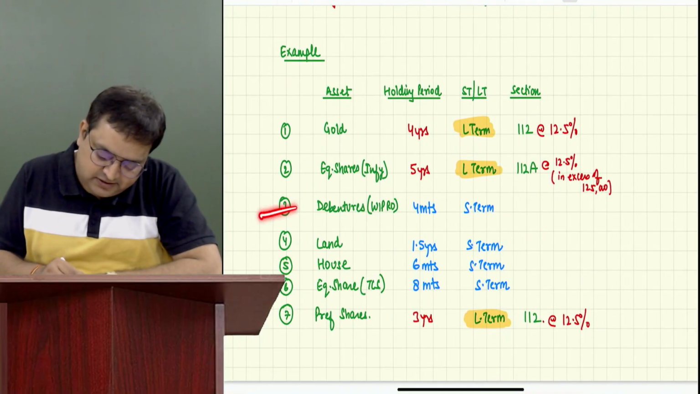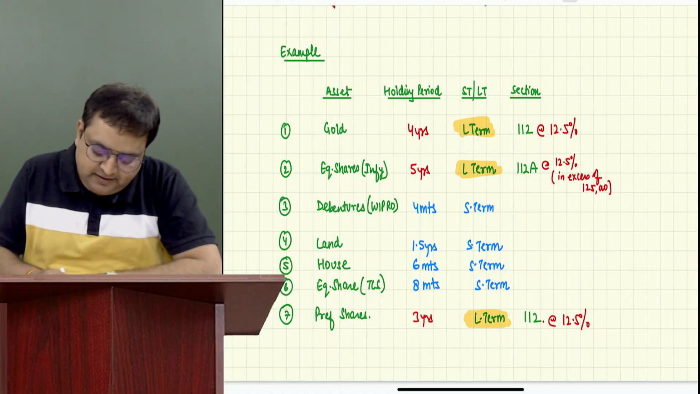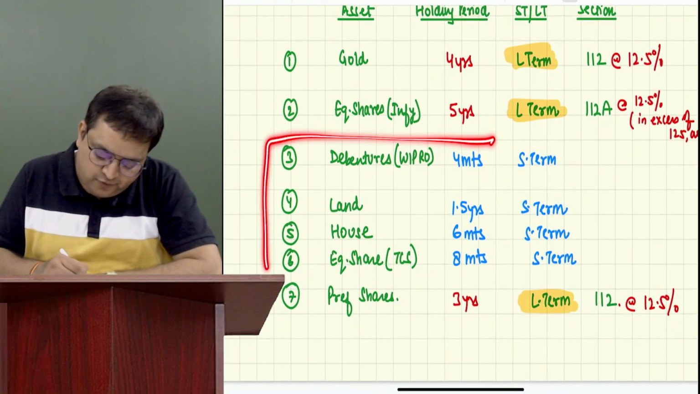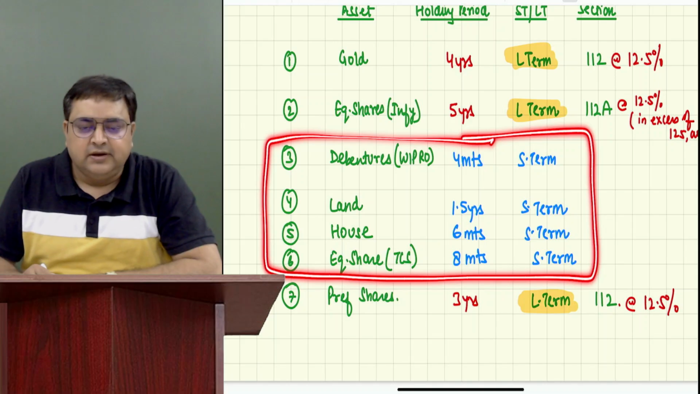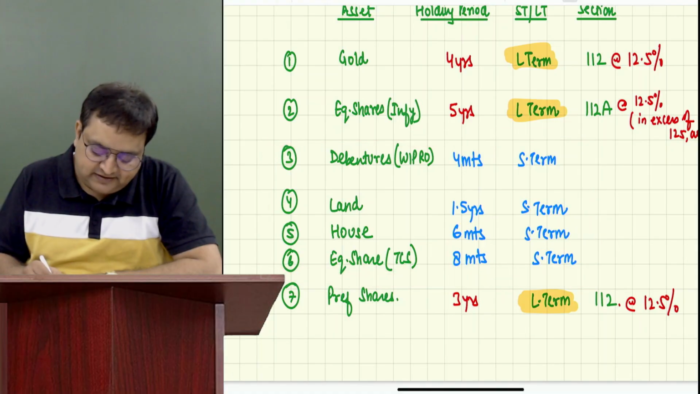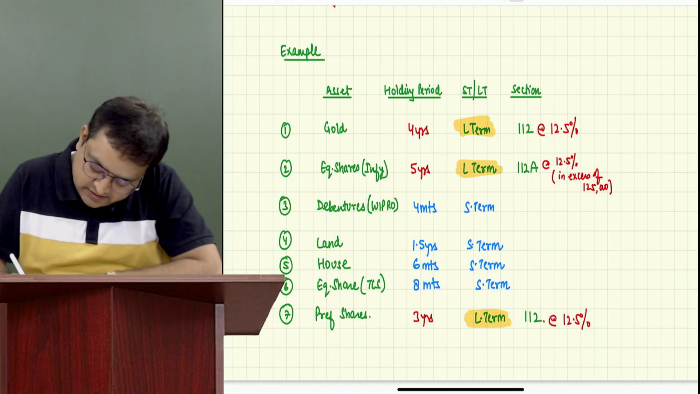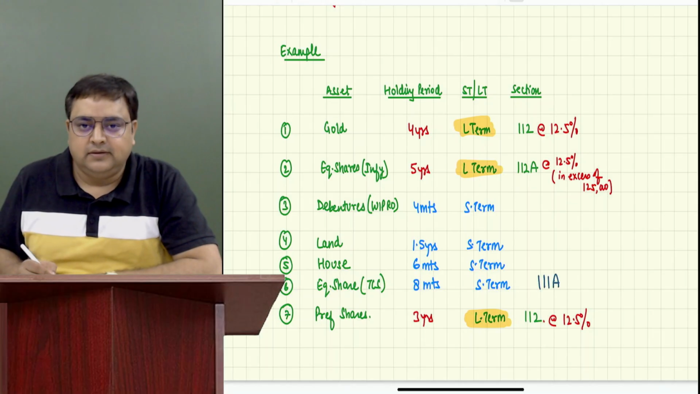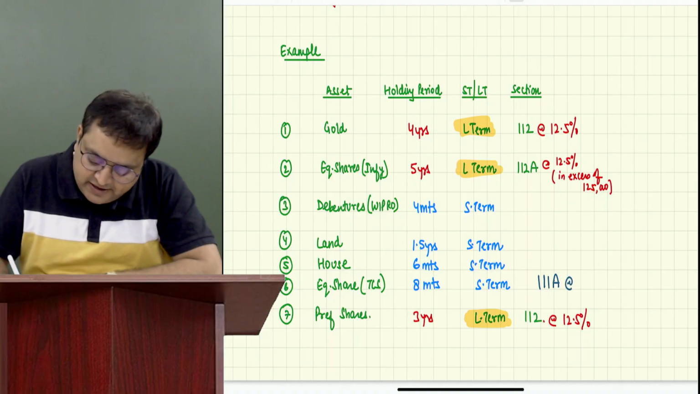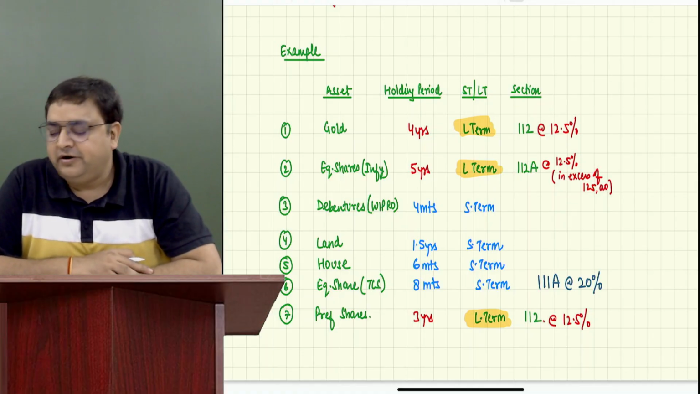Now remaining third, fourth, fifth, and sixth, they all are short term. Tell me which one out of these four is equity share? Number 6. This is called 111A, which is taxable at a rate of 20%.